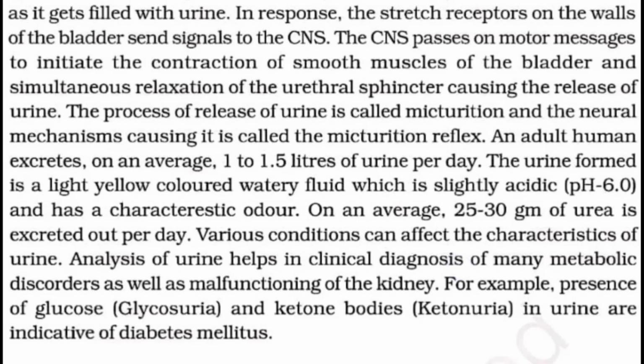Now, an adult human excretes on an average 1 to 1.5 liters of urine per day. It may differ from individual to individual. The normal urine formed is a light yellow, amber colored watery fluid, which is slightly acidic. The normal pH of the urine is 6 and it has a characteristic odor. The human urine does have a characteristic odor or smell.